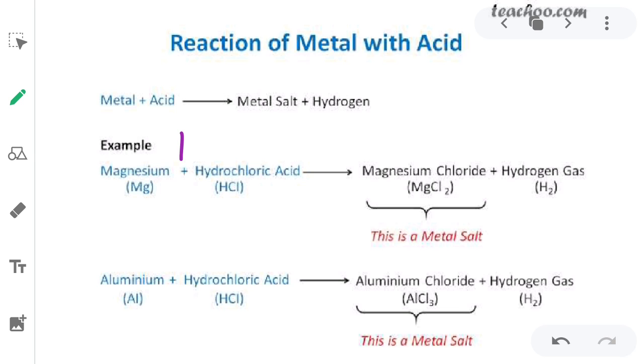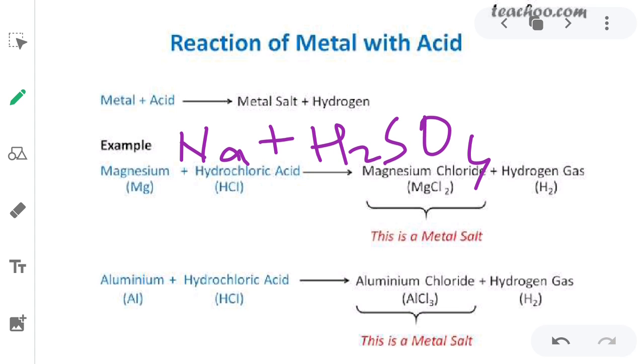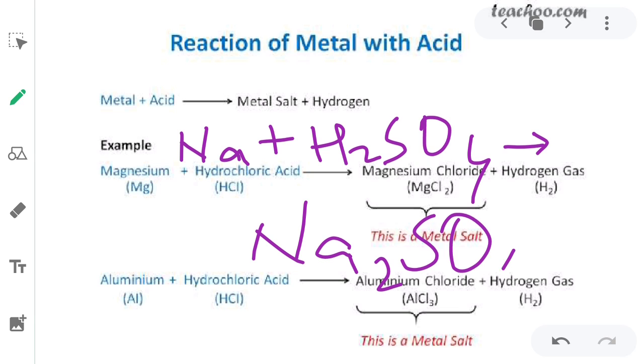For example, if sodium reacts with H2SO4, then it will form Na2SO4, sodium sulfate, which is a metal salt, and then hydrogen. So two sodium atoms will react with sulfuric acid, and finally it will make sodium sulfate, and hydrogen gas will get released.